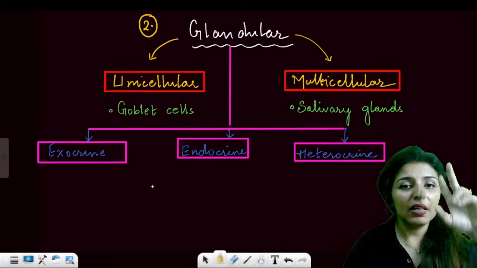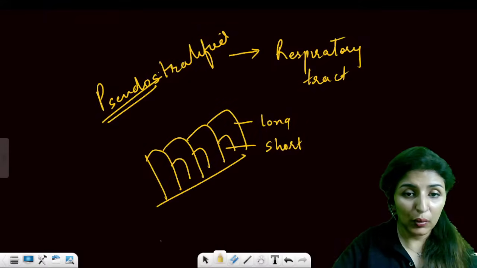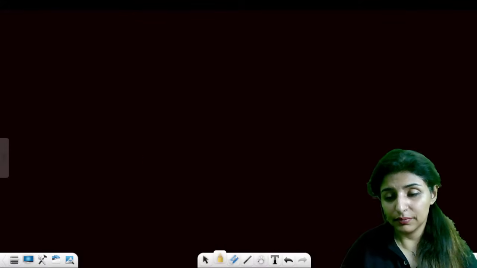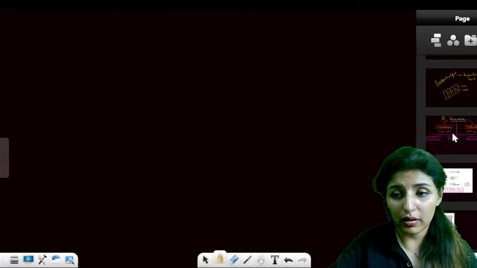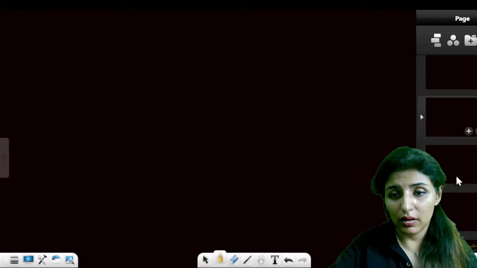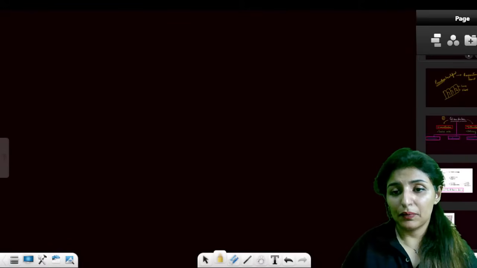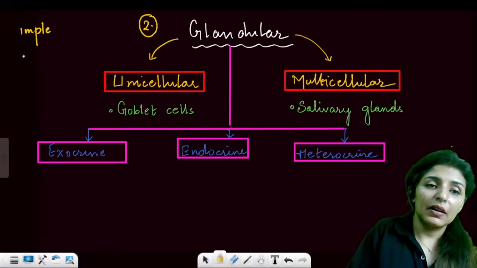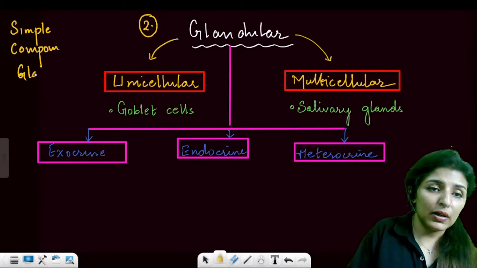Now coming on to the second type, which is known as glandular. So first is simple, second is glandular, and the third one is compound. So we have simple epithelium, we have compound epithelium if it is multi-layered, and we have a third, secretory type of epithelium, and that is known as glandular.